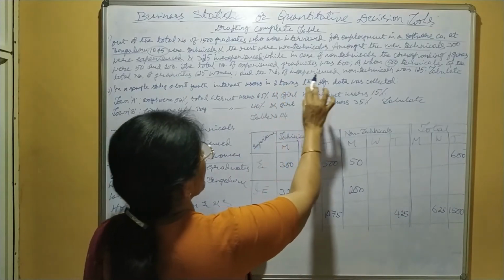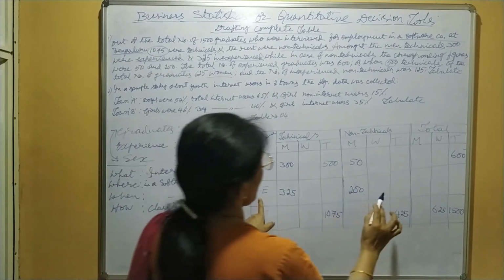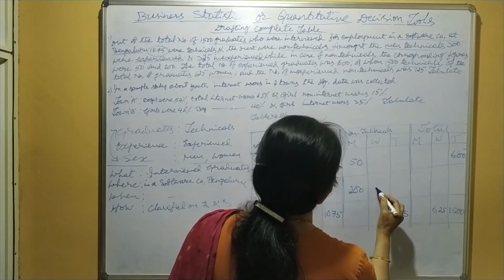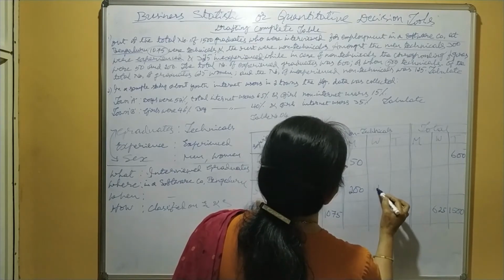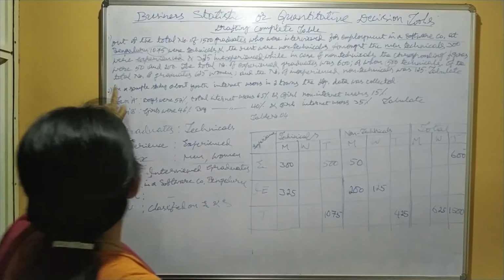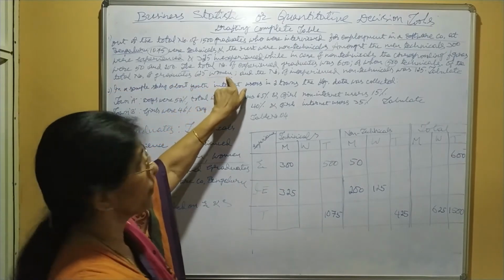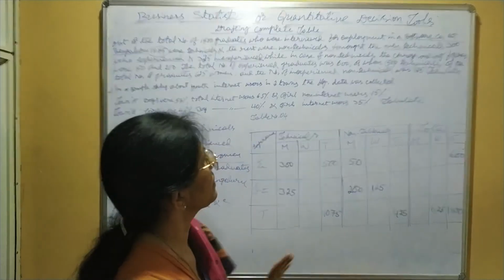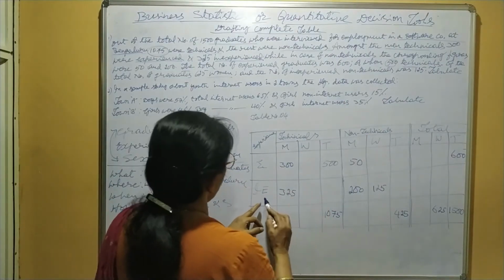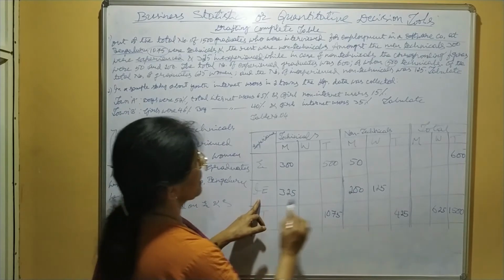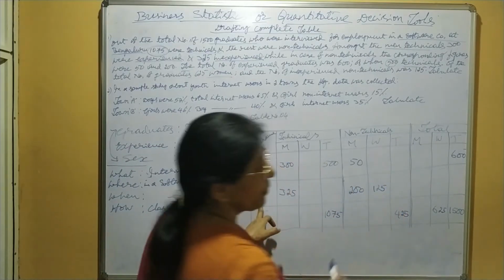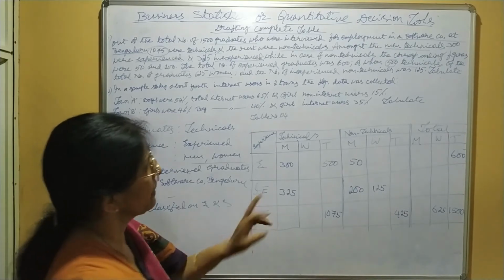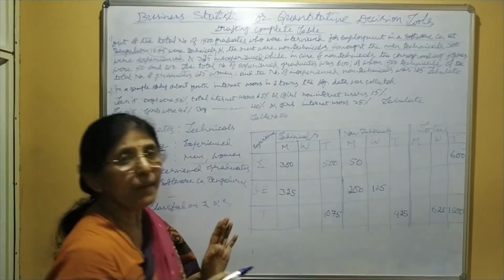Women and the number of inexperienced non-technicals, women, how much? 125, isn't it? Total number of graduates 625 women, and the number of inexperienced non-technicals was 125. Inexperienced non-technicals women 125. Okay. Now it is given tabulate.